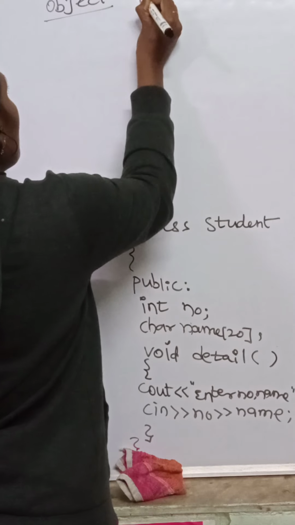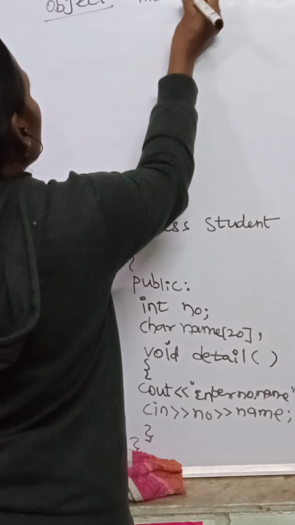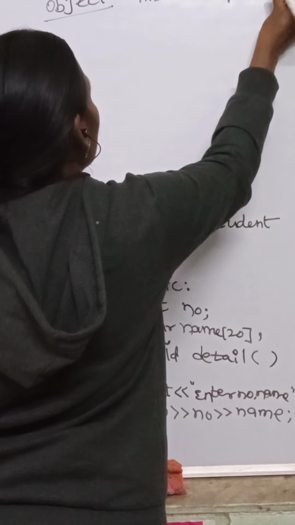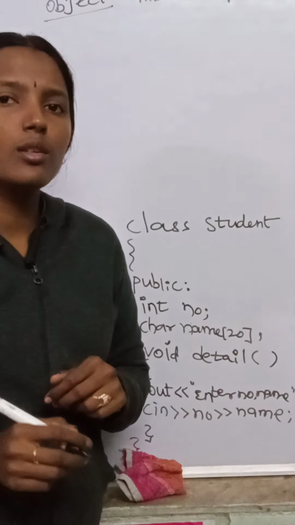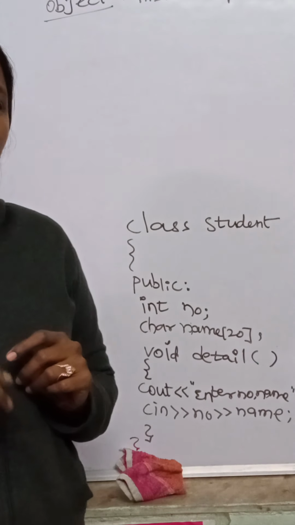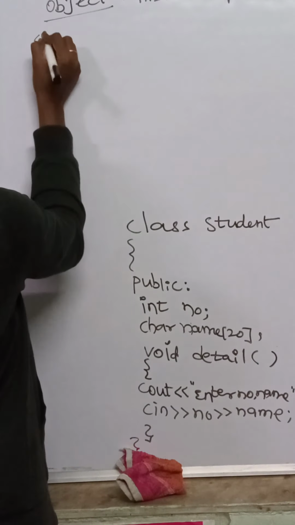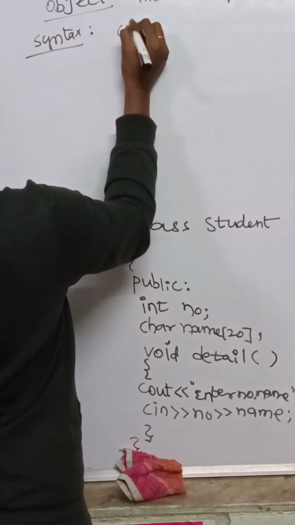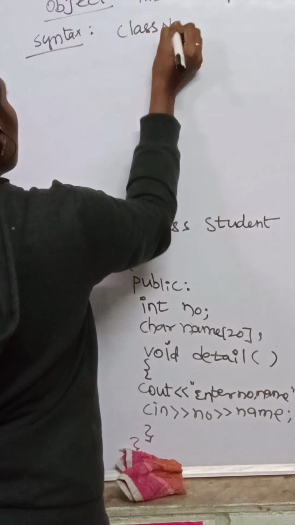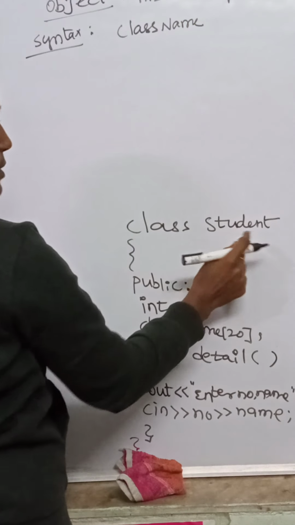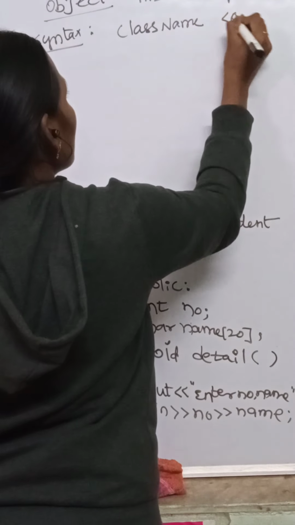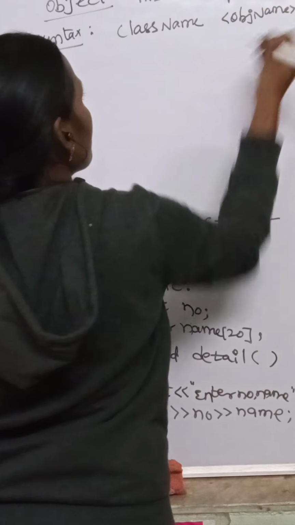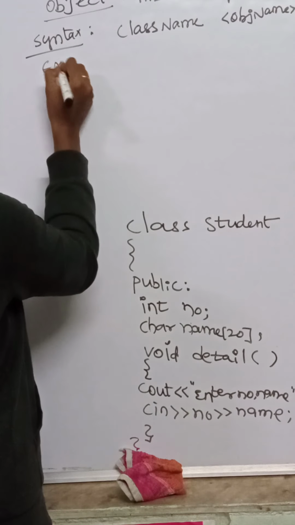In textual terms we say an instance of a class is called the object. Now how to declare the object we'll see. Now the class name, whatever we have specified here, and the object name. Now we'll look at the example.